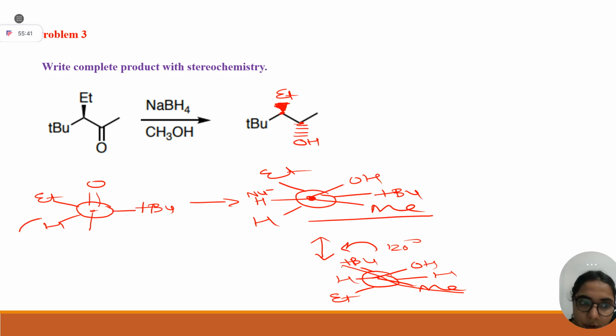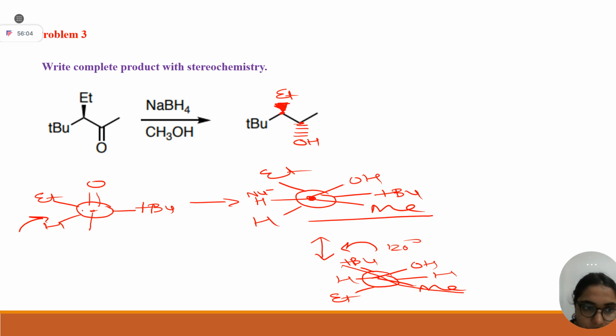When the nucleophile attacks from here, OH will go, it will form this. If it attacks from the left side, it will form on the right side, and if attack takes place from here, it will form on this side. OH, Me, and this hydrogen is the nucleophile from sodium borohydride.